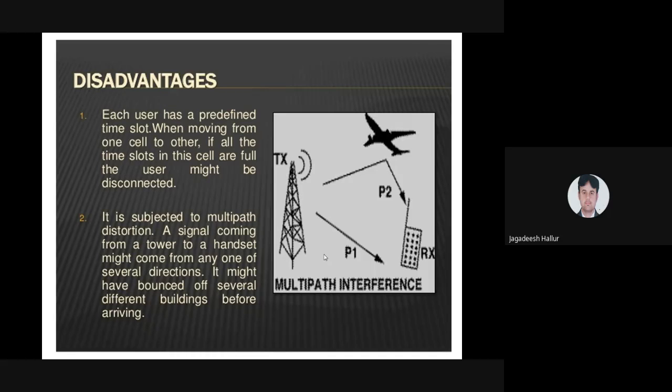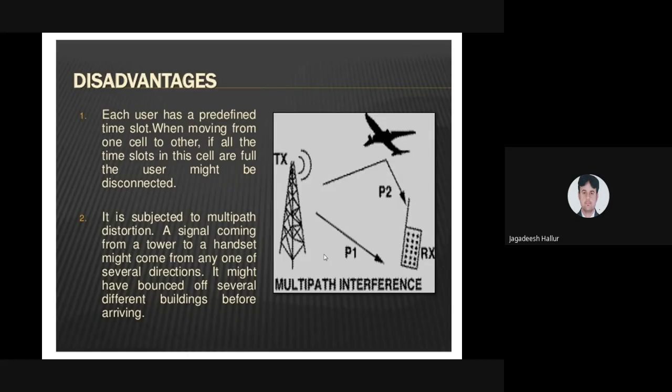And one more disadvantage is what? A signal coming from a tower to a handset might come from any one of several directions. We can't see that particular signal, where it is going, how it is going to reach, how the signal is coming.